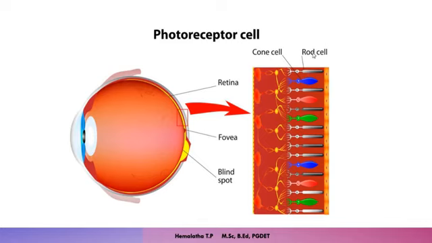Why the names rod and cone were given, you can guess by seeing the shape of the cells. The shape of the rod cell is almost rod shaped, that is why it is called a rod cell, and the shape is cone-like for the cone cells, that is why they are called cone cells. The cone cells are active during bright light and the rod cells are active during dim light.